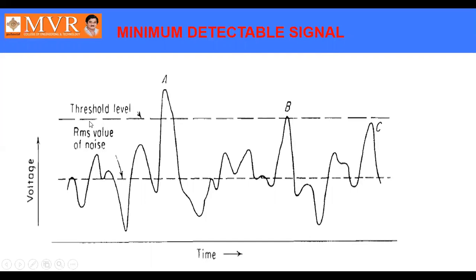Now the difficulty is designing the threshold level. At what value should we set the threshold level? The main difficulty is if the threshold level is very high, then whatever echo signal is not beyond the threshold level, we can miss the target.